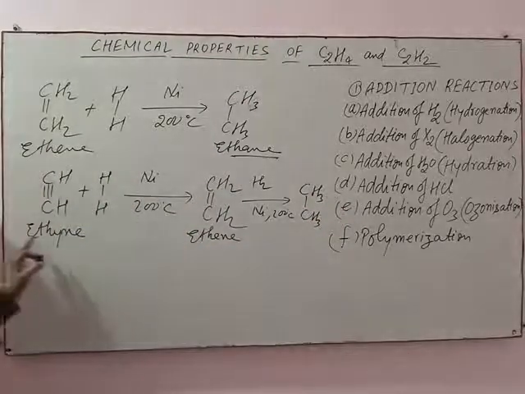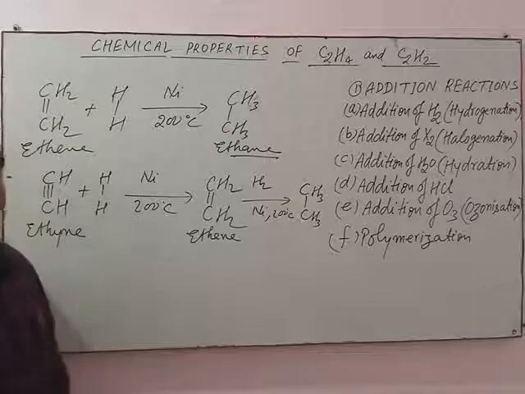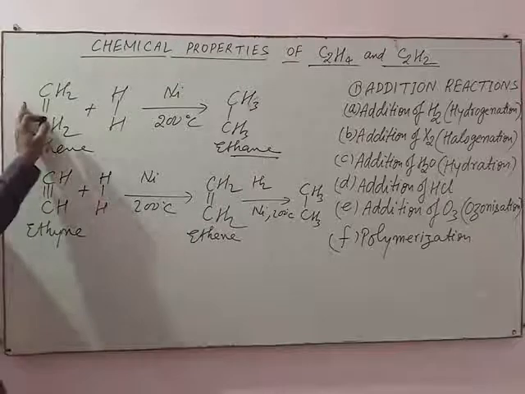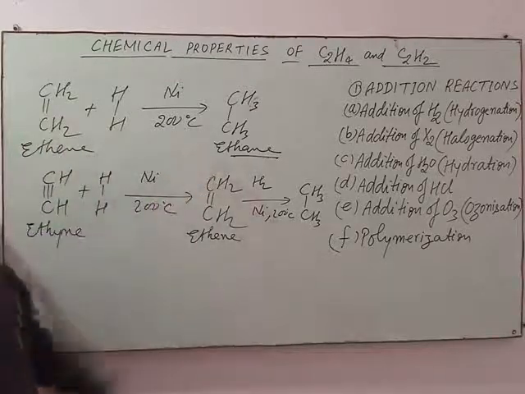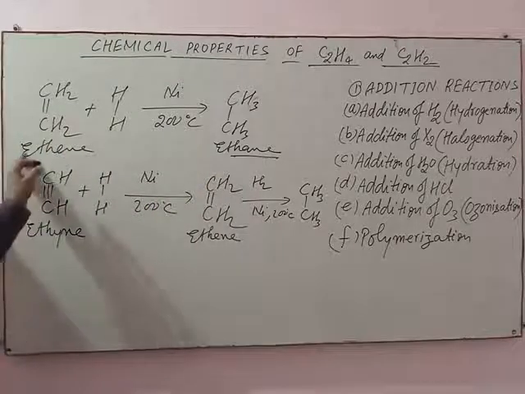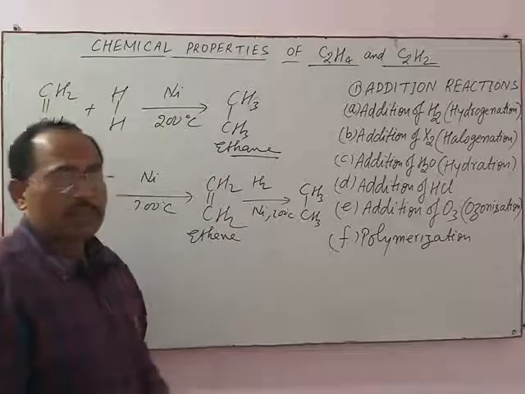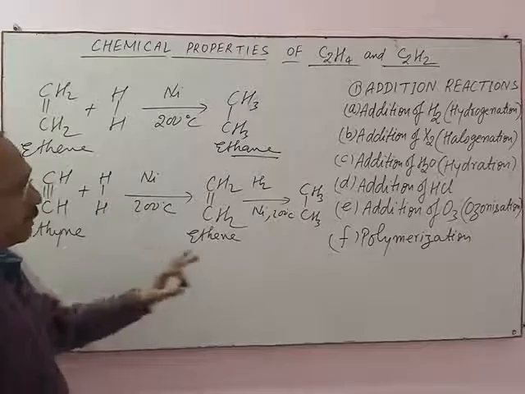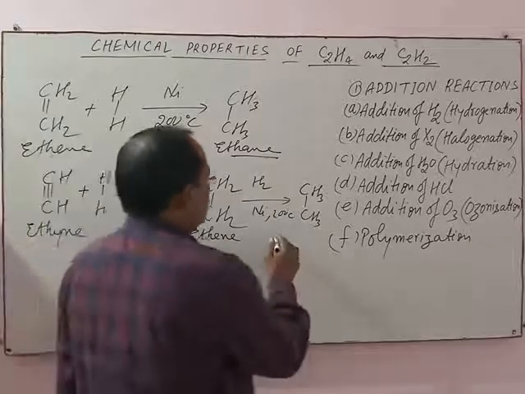So this is the catalytic hydrogenation of ethene and ethyne. Ethene is converted into ethane in a single step, while ethyne is converted into ethane in two steps.